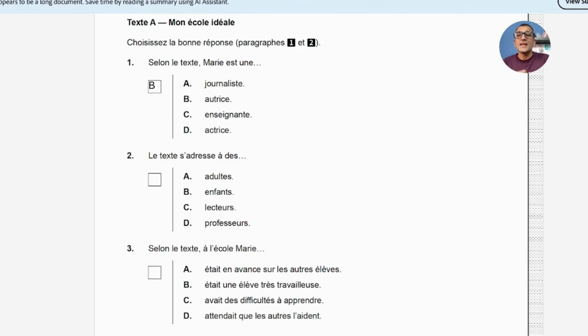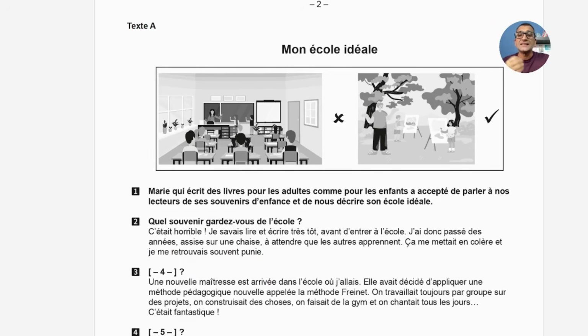Let's move ahead. Le texte s'adresse à des. So the text, which is this one, is addressed to adults, children, lecteurs, which means the readers, all kind of readers, and professors. So let's look at whom this text is addressed to. It says Marie qui écrit des livres pour les adultes, for the adults, like for the children.